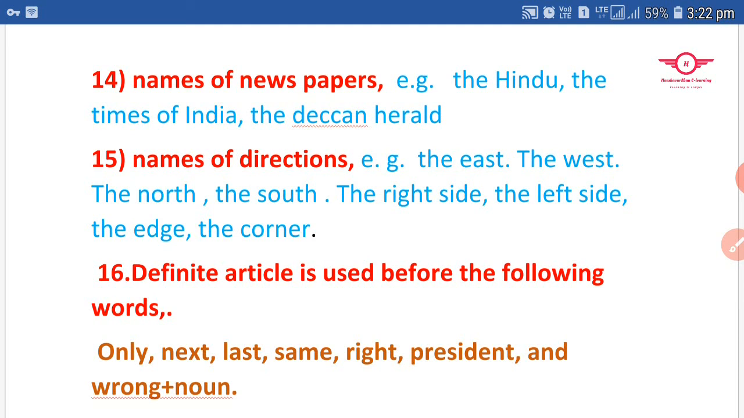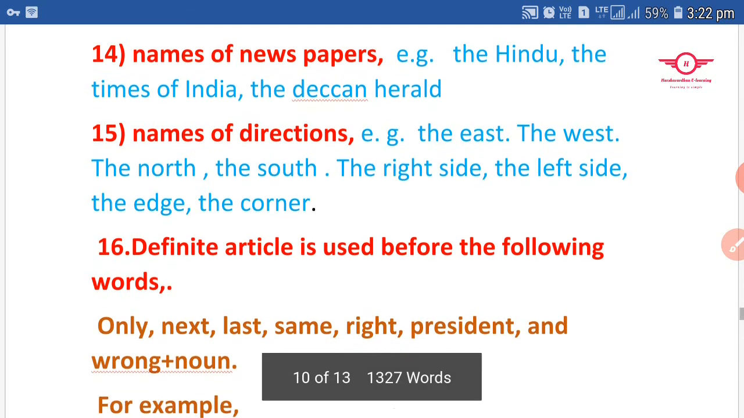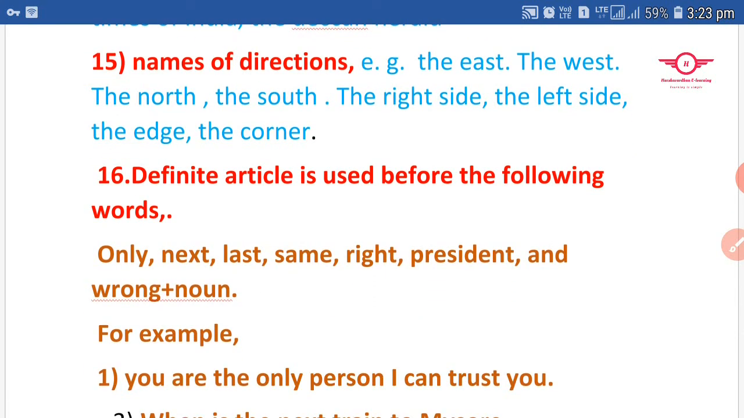Okay, next, we use the word "the" as a definite article before the names of each and every direction. For example, see: the east, the west, the north, the south, the right side, the left side, the heads, the corner, like that.